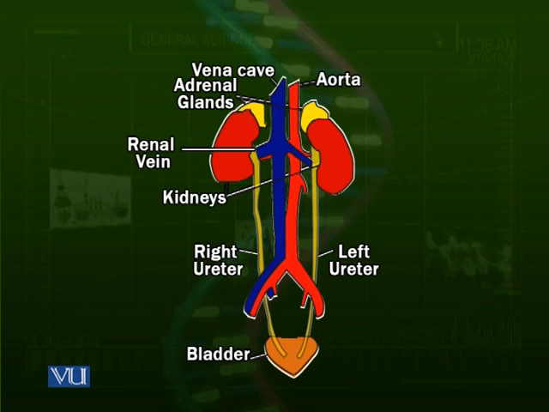You can see that one pelvis is coming out of each kidney. It means that both kidneys are giving rise to a pelvis and then to a ureter. Both of these ureters, the right ureter and the left ureter, are going down to an organ called the bladder, also called the urinary bladder. This is the part of the human excretory system that stores urine for a temporary time.